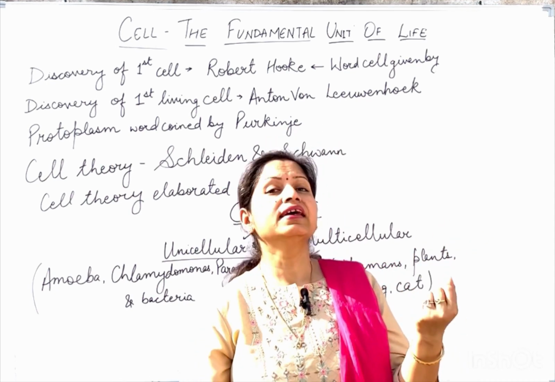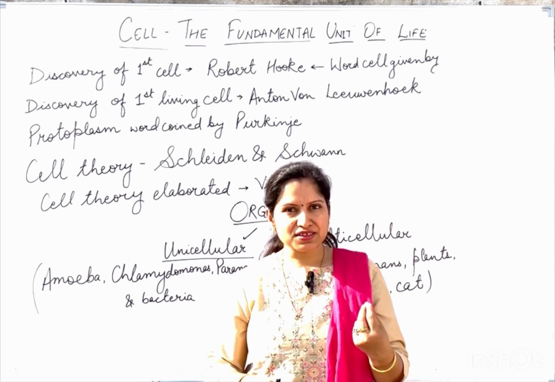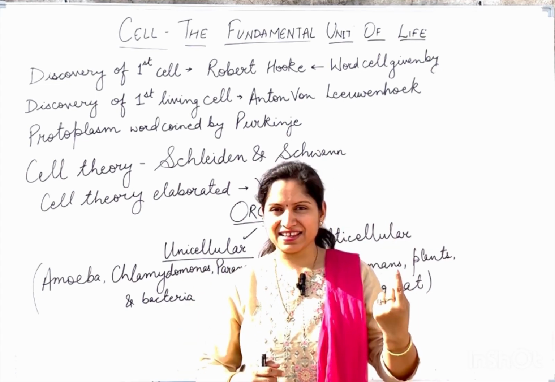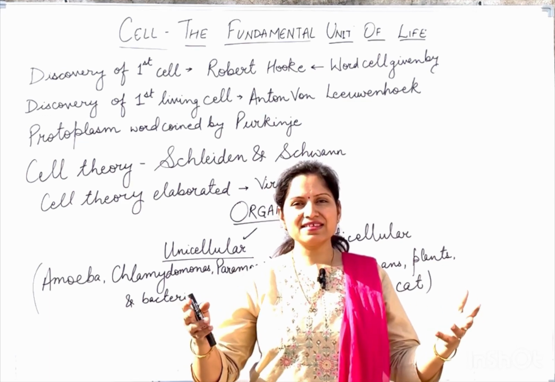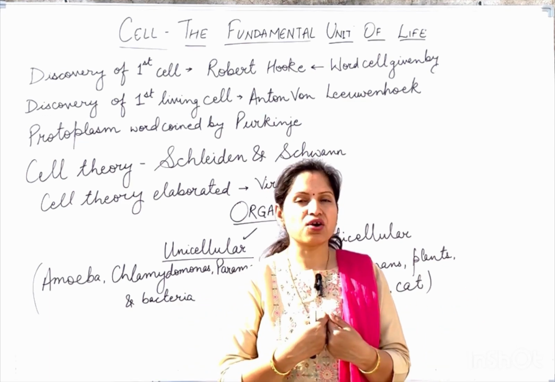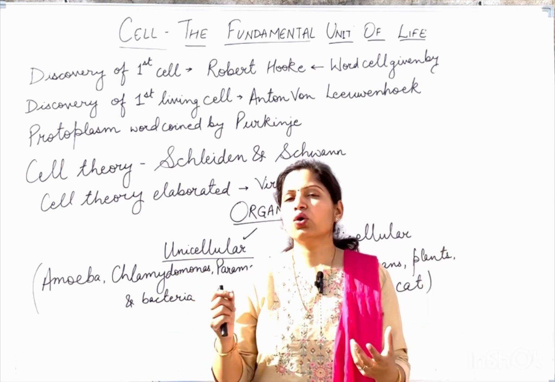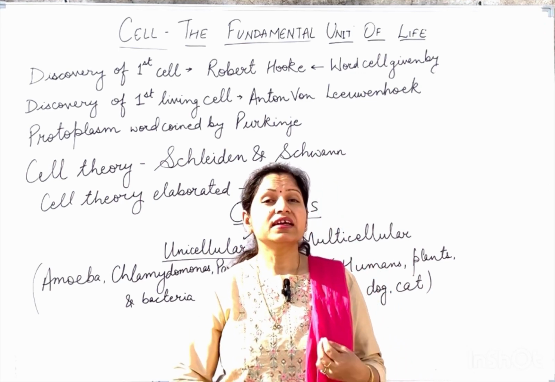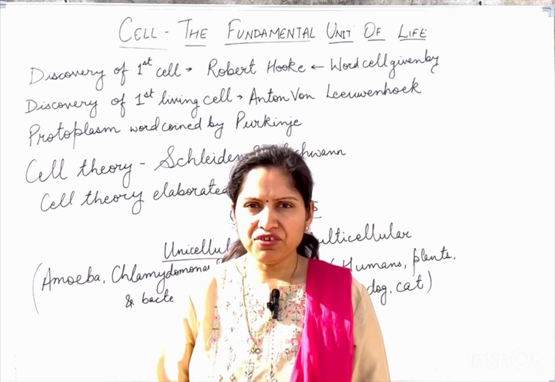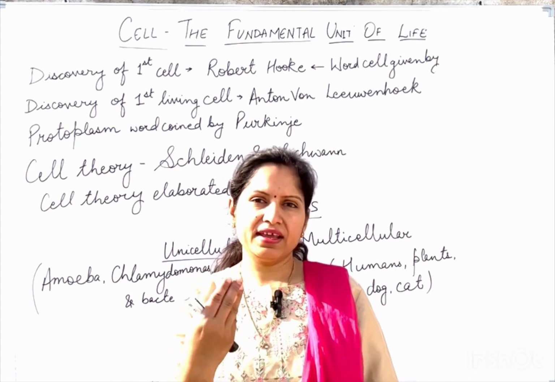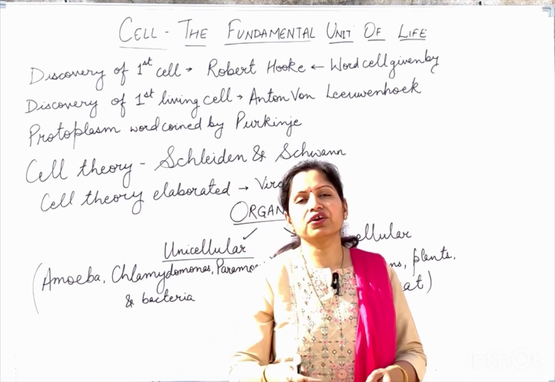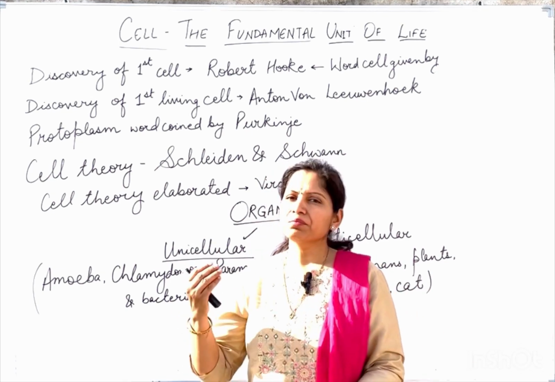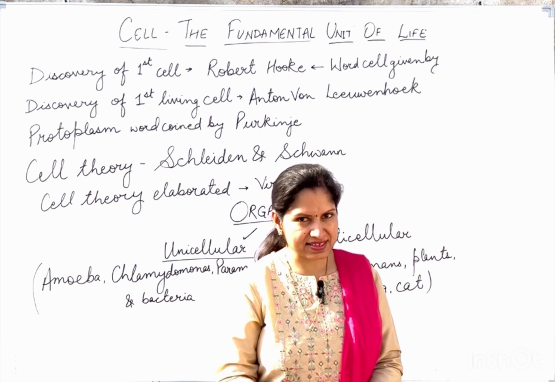Second point is that each and every organism starts its life journey as a single cell. So every organism, whether it's human beings or plants, all start their journey as a single cell. And third point, every cell arises from the pre-existing cells. So if a new cell has to be formed, that will be formed from some pre-existing cells.